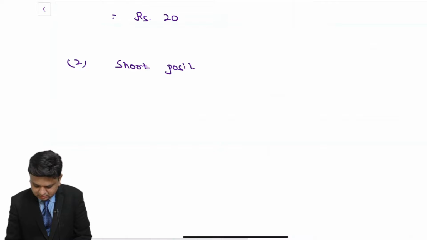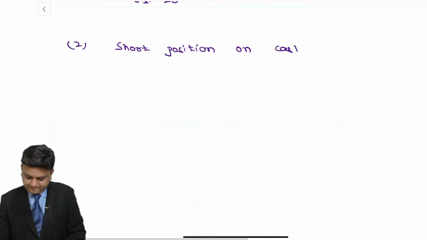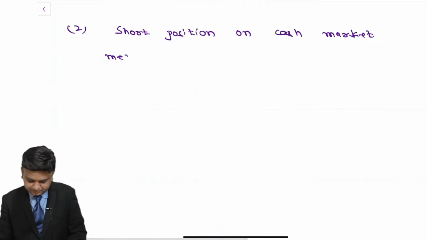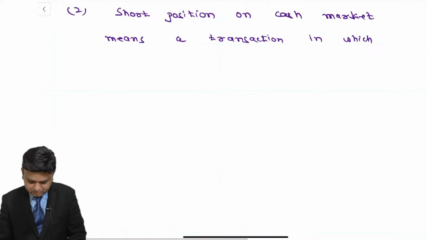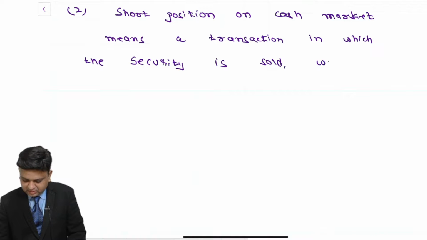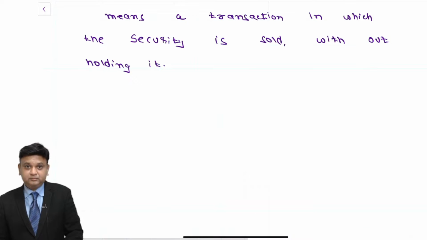Short position on cash market means a transaction in which the security is sold, comma, without holding it, full stop.